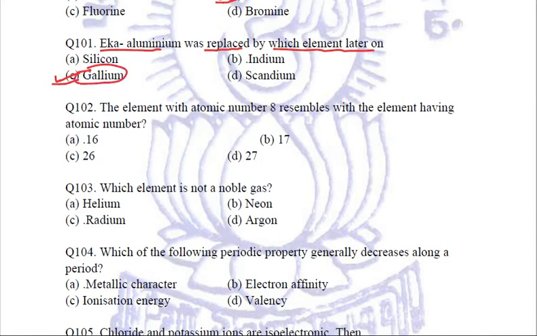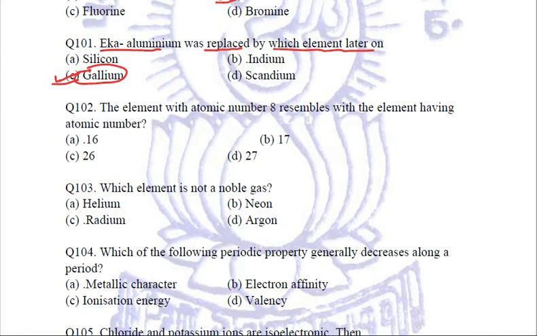You need to learn all these three of them, right? Eka aluminium is gallium, Eka silicon is germanium, and Eka boron is scandium.